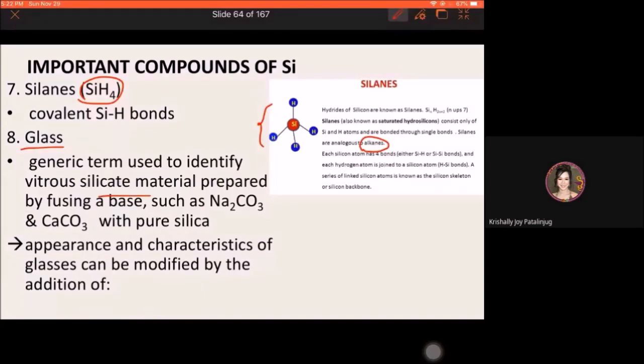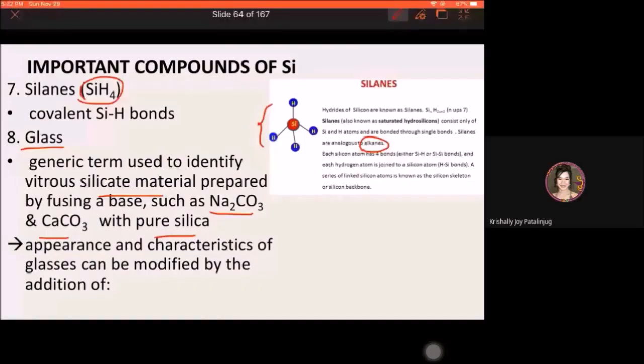Example of bases, sodium carbonate and calcium carbonate. It is being fused with pure silica. Now, if you try to observe glasses at your homes or in any place, yung appearance nila, yung characteristics ng mga glasses, iba-iba.